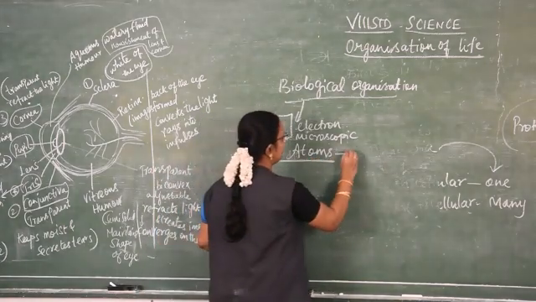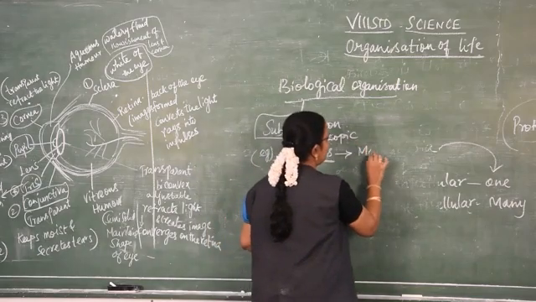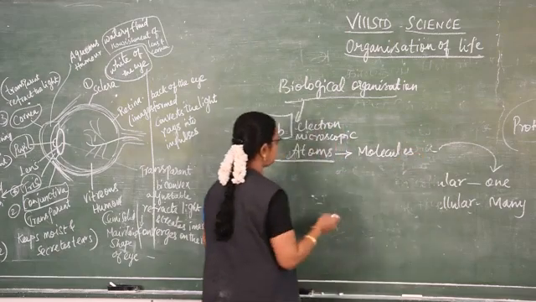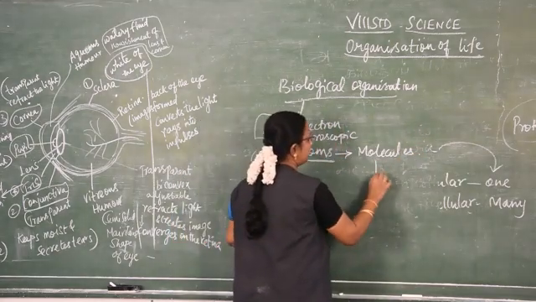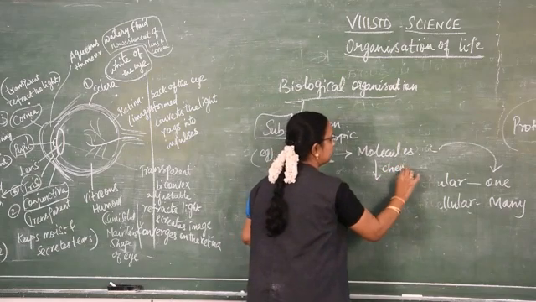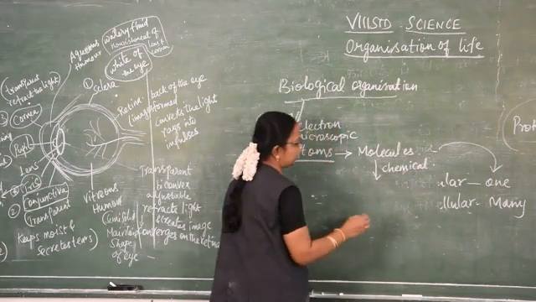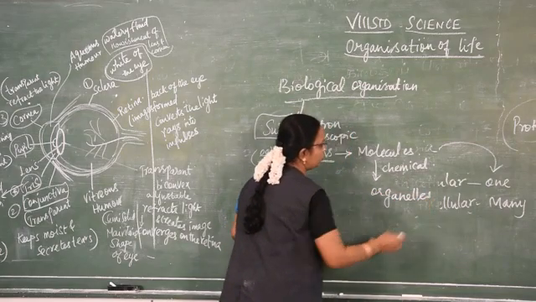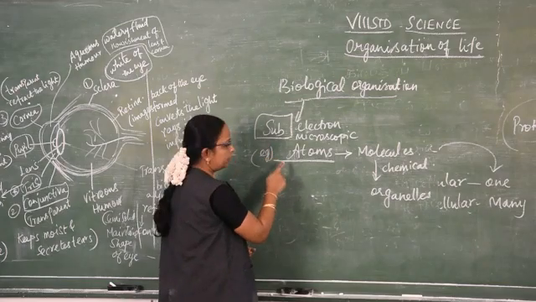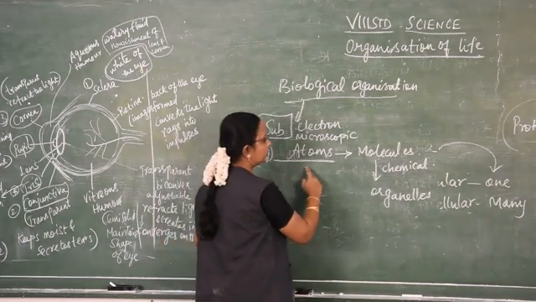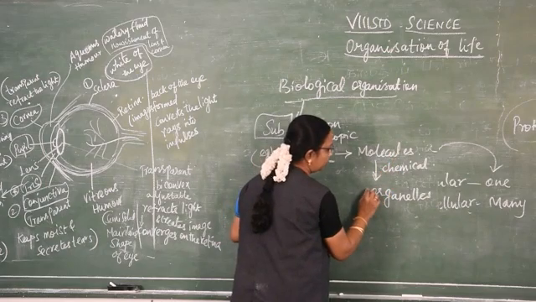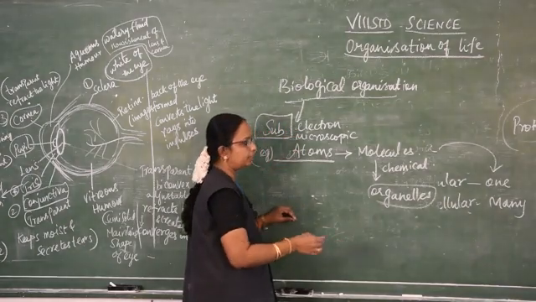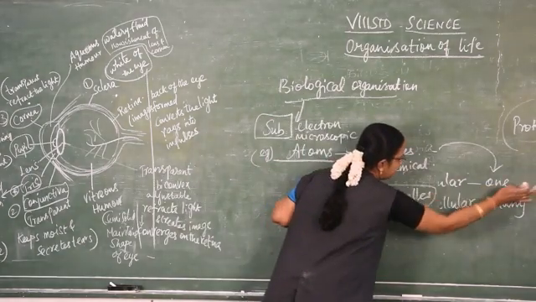These atoms combine together to form molecules. These molecules undergo chemical reactions. What they form are organelles, which are found inside the cell.